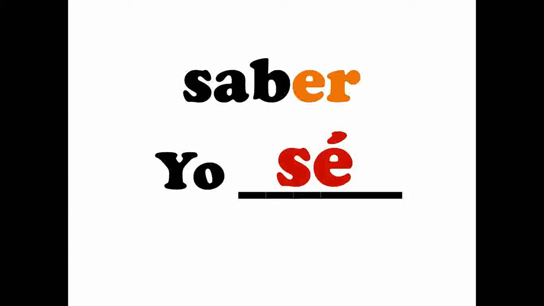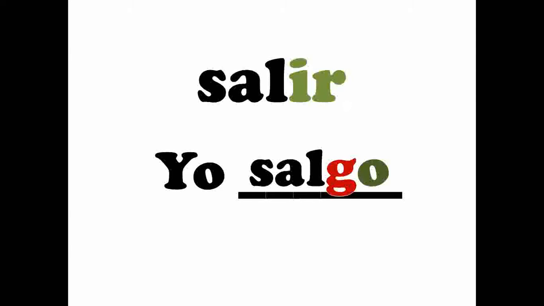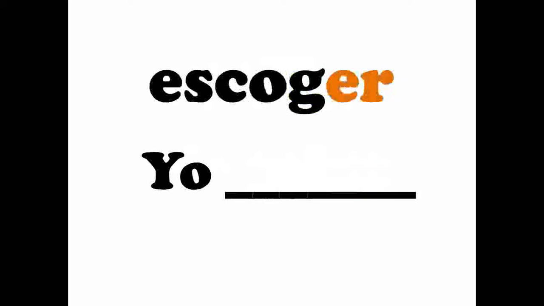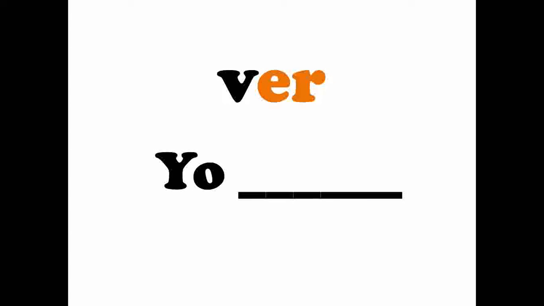I know. Yo sé. Salir. Yo salgo. I go out. Escoger. Yo escojo. Ver. Yo veo.